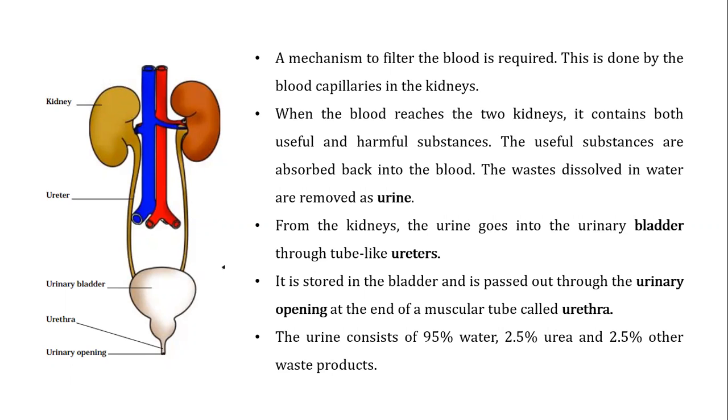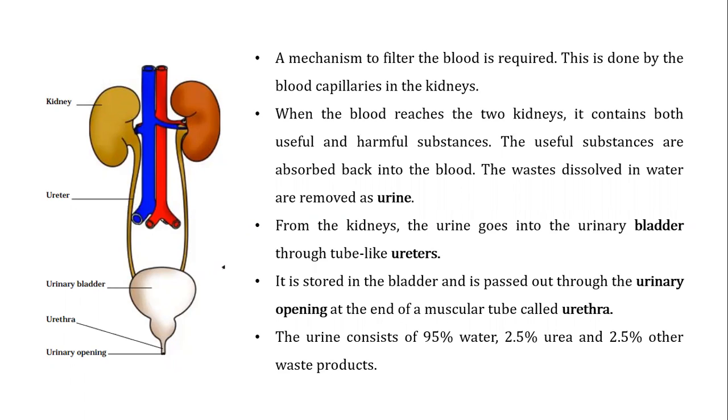Okay, so from the kidneys the urine goes into the urinary bladder through tube-like ureters. On both sides, these kidneys join the urinary bladder with the help of these ureters. And ureters are simply tube-like portions, we can say.